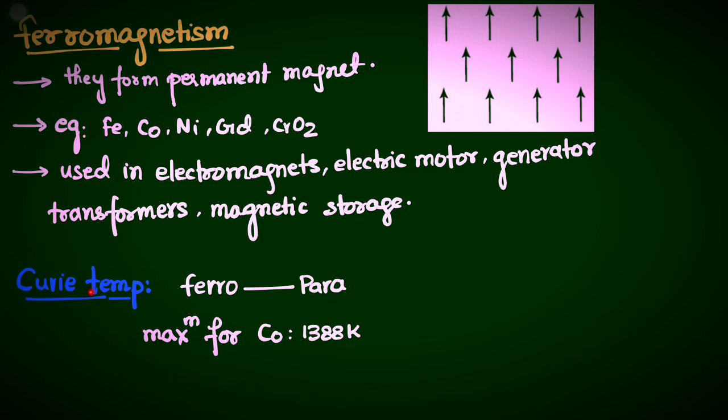The Curie temperature is the temperature above which a ferromagnetic material becomes paramagnetic. So when you heat the ferromagnetic material above the Curie temperature, it becomes paramagnetic. The Curie temperature is maximum for cobalt, at 1388 Kelvin.